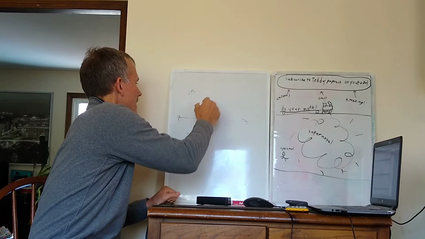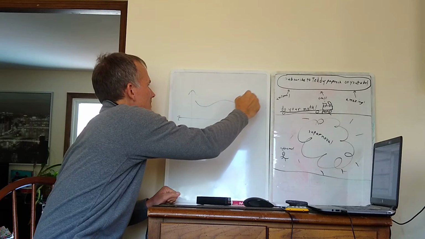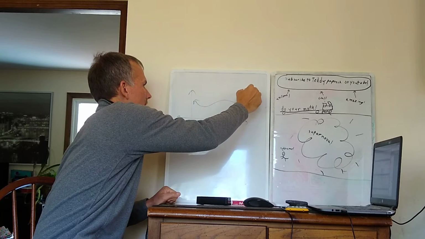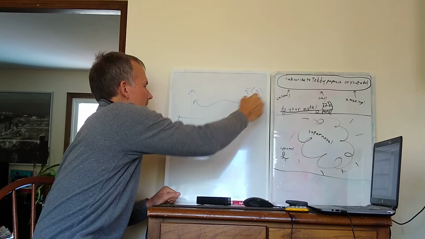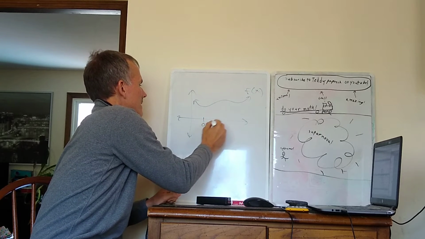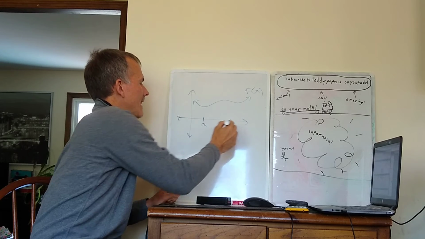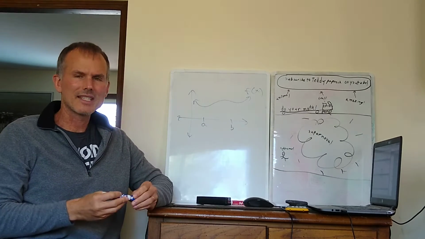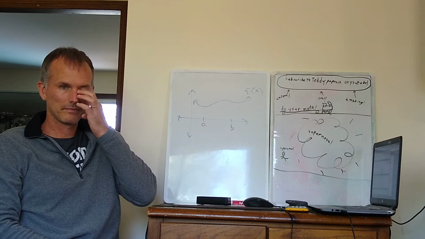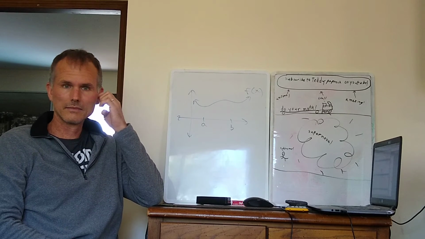So I'm drawing a function, we'll call it f of x up here. And we'll identify an interval on the x-axis. Teddy, make sure you can see that, okay? Yeah, I can see that.